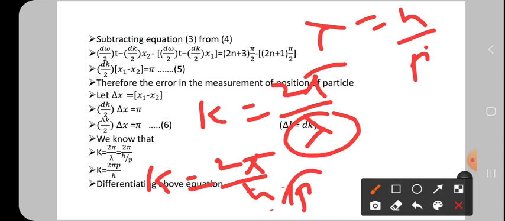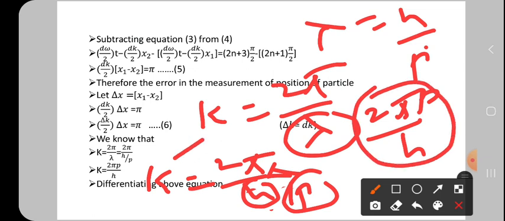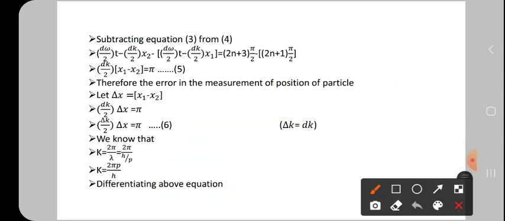So the p in the denominator goes upside, and it becomes 2 pi p by h. So k is equal to 2 pi p by h.